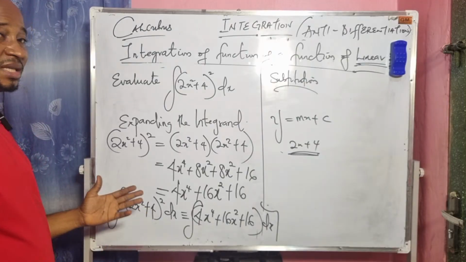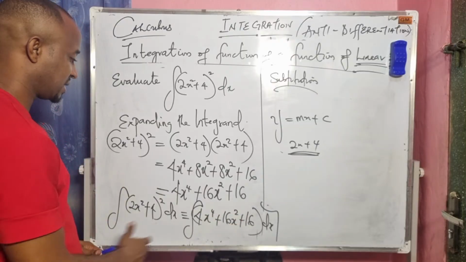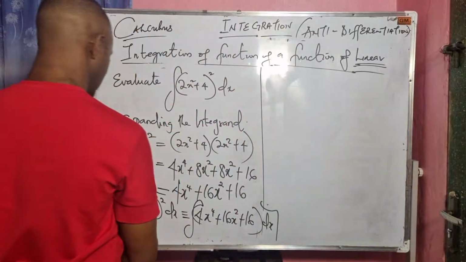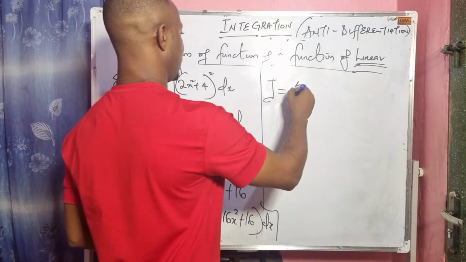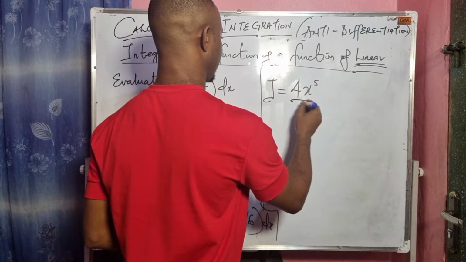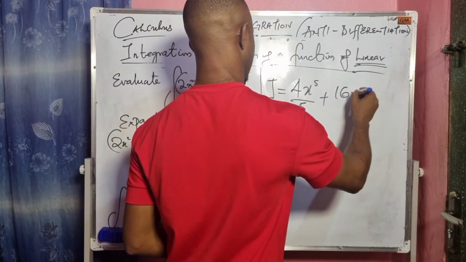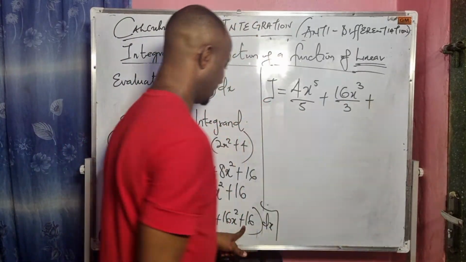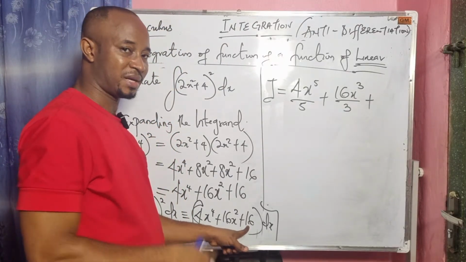So after expanding the terms, you integrate each of the terms. Okay, so let's integrate this. Here we have our integral equals 4x to the power of 5 over 5 plus 16x to the power of 3 over 3, then plus, if we integrate 16, I've already said before, integrating a constant value, I just multiply x with it.